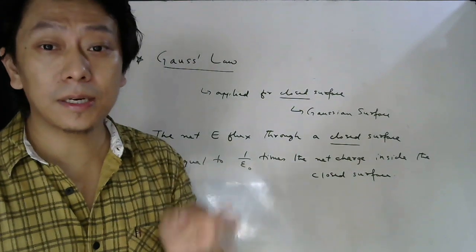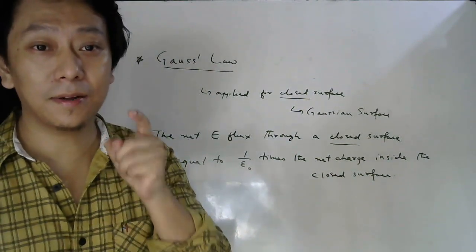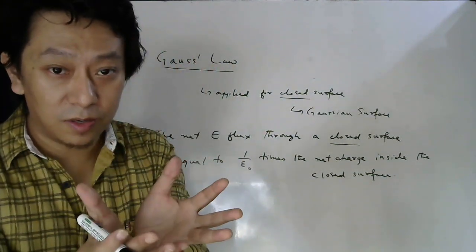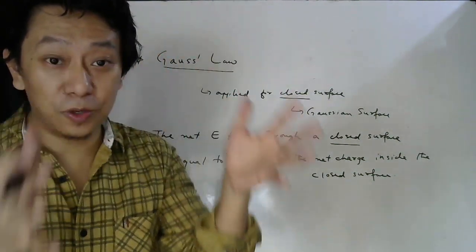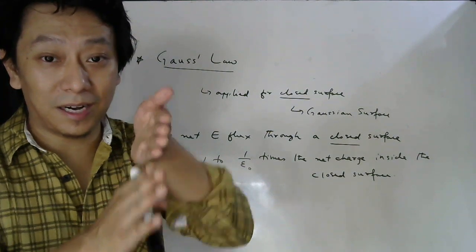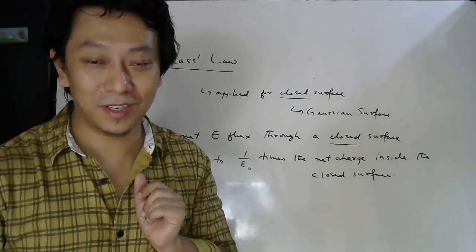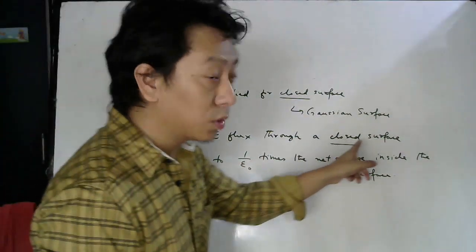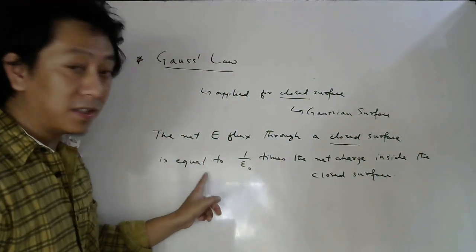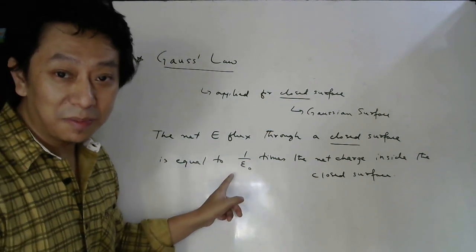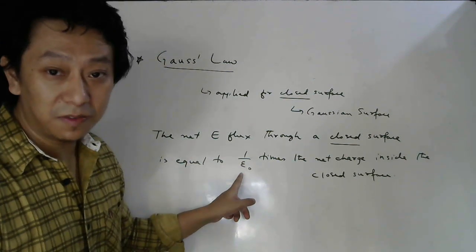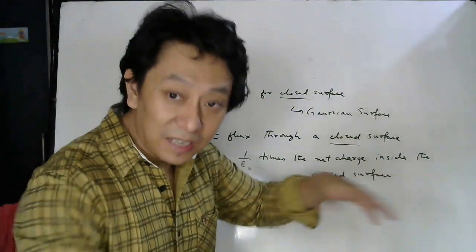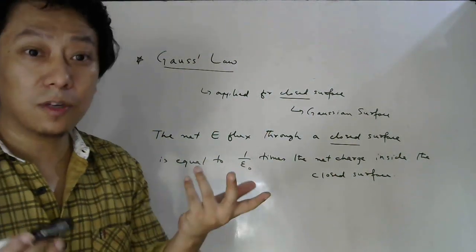So what is Gauss law? The net electric flux, so total electric flux through a closed surface. It could be sphere, it could be cylinder, it could be cube, but it cannot be a rectangle. Rectangle is not a closed surface. It cannot be a circle. Okay. So the net electric flux through a closed surface is always equal to 1 by epsilon naught, which you already know, permittivity of vacuum, times the total charge which is inside the closed surface.